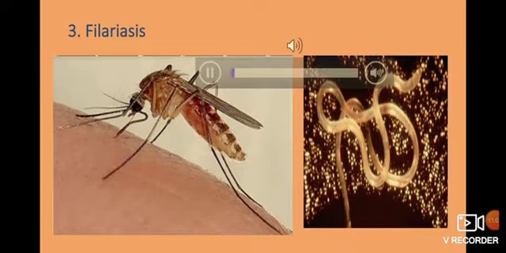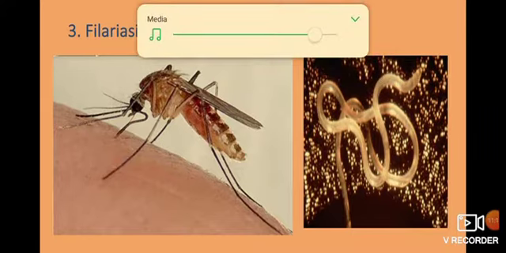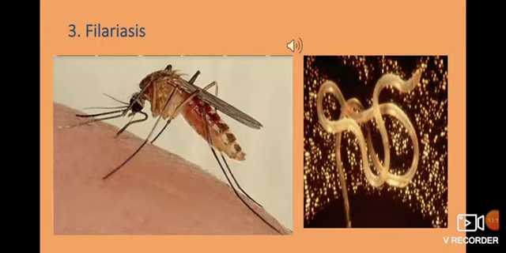The third disease is filariasis or elephantiasis. It is caused by a filarial worm, Wuchereria bancrofti. You might have heard of the word Wuchereria bancrofti. We have already talked about it. This disease is also known as a tropical disease, because it is mostly common in tropical areas, areas close to the equator.